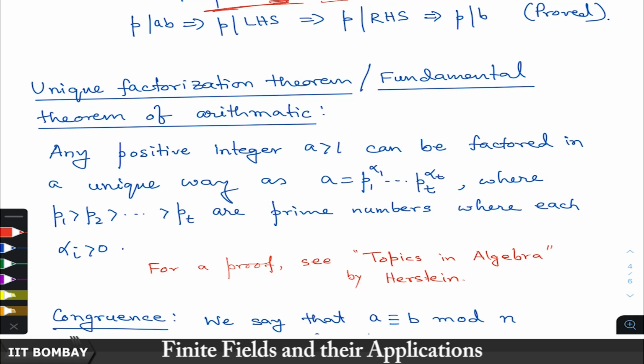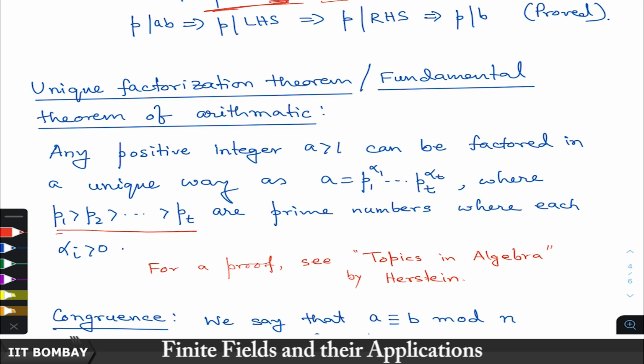Now this is a very important result, which is called by different names. One is the unique factorization theorem, and another popular name is the fundamental theorem of arithmetic. It says that any positive integer can be factored in a unique way as a equal to p1 to the power alpha 1 up to pt to the power alpha t, where p1 to pt are prime numbers arranged in descending order.